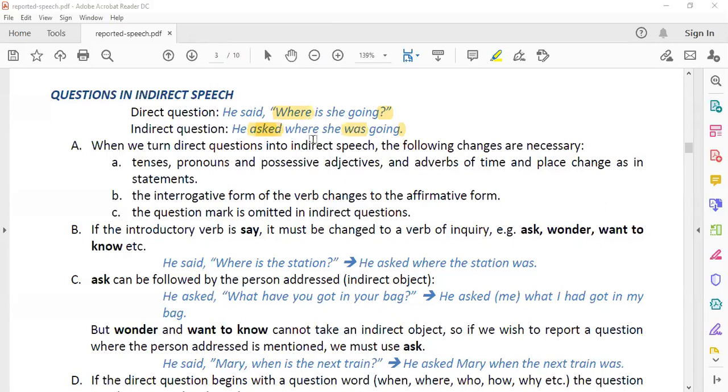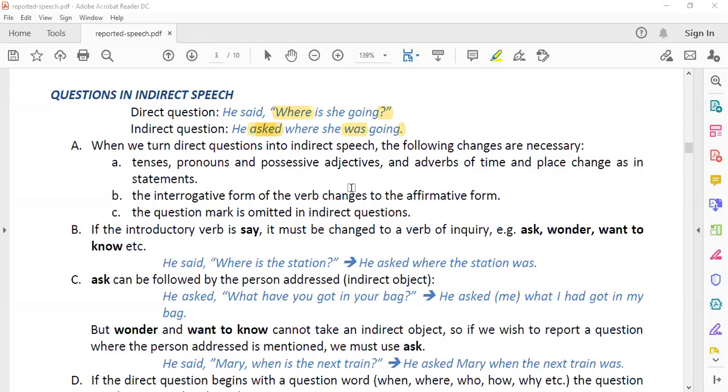But when we changed it into indirect, then where will remain the same, because this question cannot be answered in yes or no. So that's why we have used where again. Now, she will come in the beginning because this is the subject and this is a statement, and is will change into was, but it will come after she. So it will become, he asked where she was going.